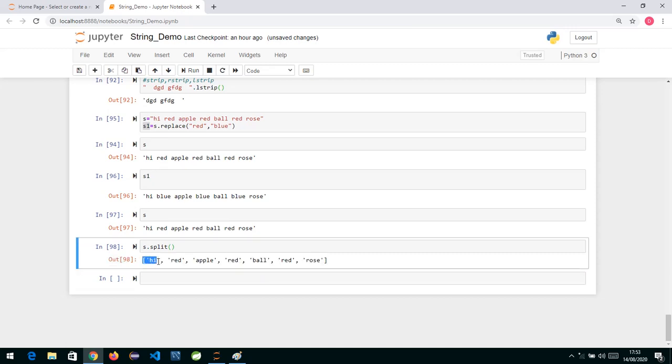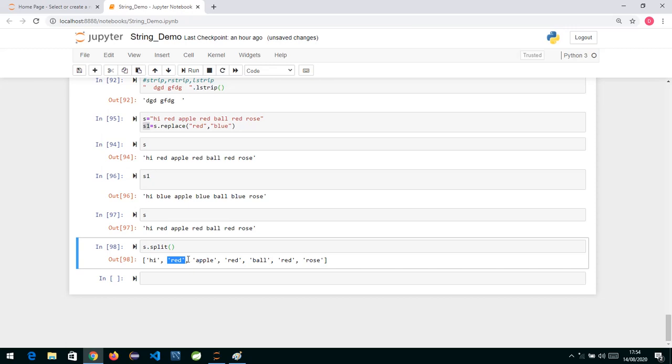So this is basically a list, and in this list you can see the first word "hi" is at the 0th position, then the word red. Each word is positioned at the 0th position, 1st position, 2nd position, 3rd position accordingly. So split is used to split the given string into a list format. If there is a sentence and you want to split it up, you can make use of the split function.